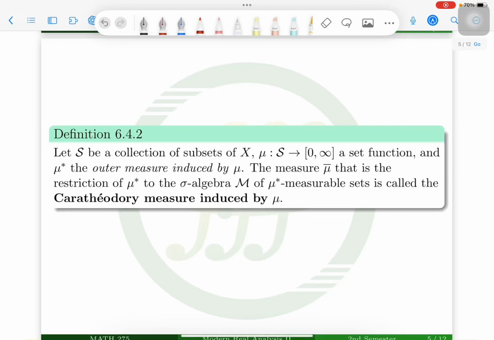So next, we have the definition of category measure induced by mu. We let this mu be a set function, where S is a collection of subsets of X, and we extend it to the non-negative real numbers. Then we have the mu star, the outer measure induced by mu. The outer measure of E takes the infimum of the summation of the mu of I sub k.